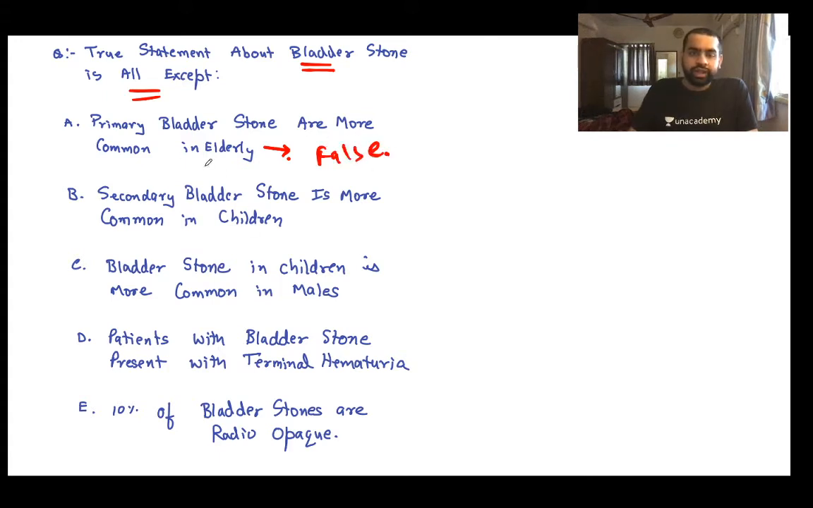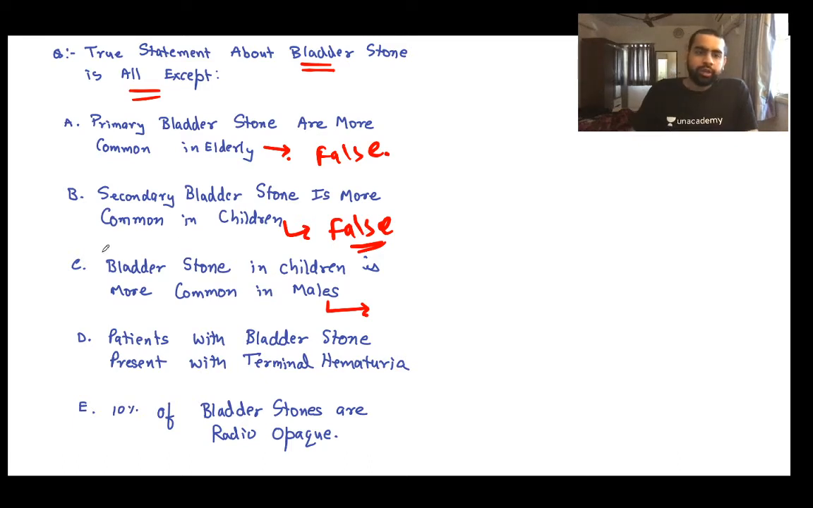What about this? Secondary bladder stone is more common in children. What is this? This is also a false statement. Please understand. So secondary bladder stone is more common in children. This is also a false statement. Okay, right. Then what about this? Bladder stone in children is more common in males. So if there is a bladder stone occurring in children, it is more common in males. Is it more common in males or in females? What do you think? What should be the answer over here?